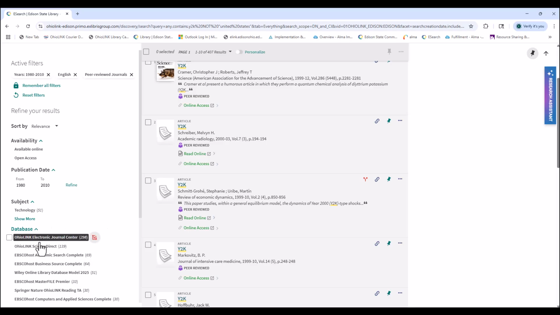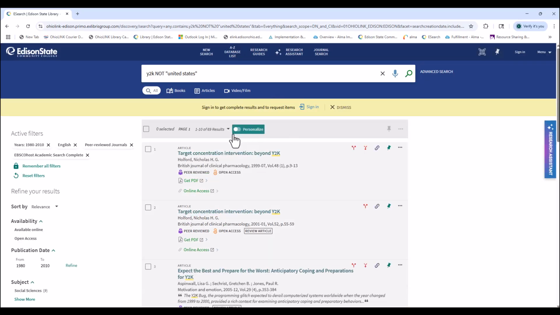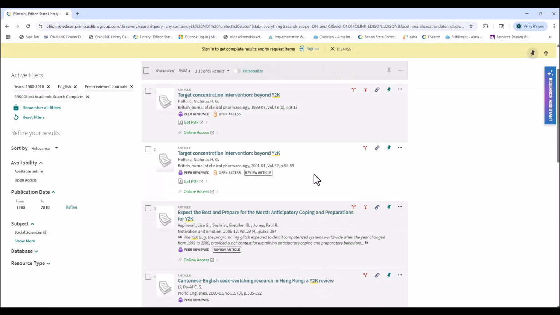I'm going to just pick Academic Search Complete, because I know it is a database that has academic-type articles that are perfect for this assignment. So these are my filters: the language is English, the dates, and the EBSCO Academic Search Complete database. Okay, so going through these, we can pick whatever one is associated with what you are specifically looking for in Y2K.